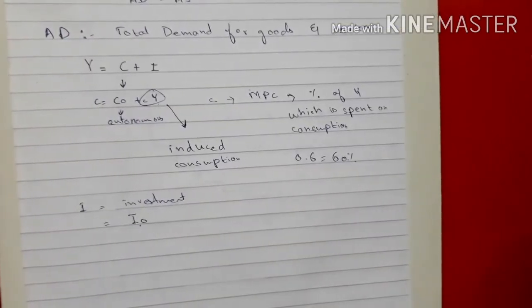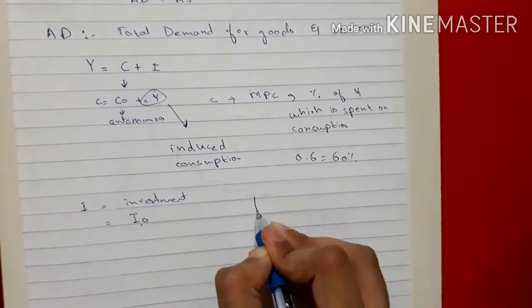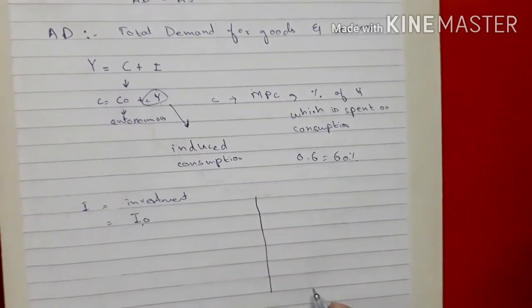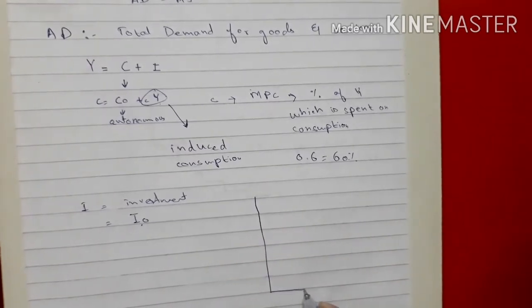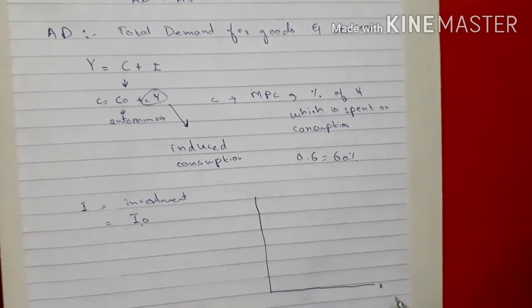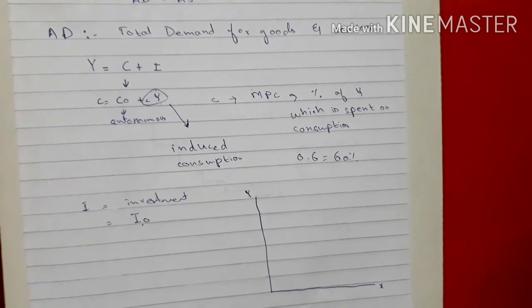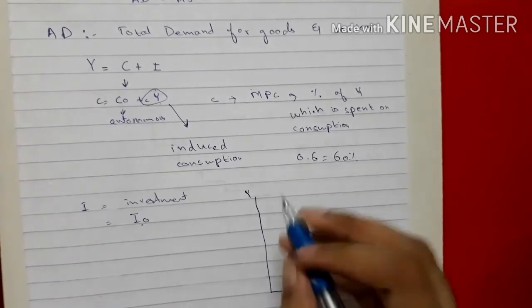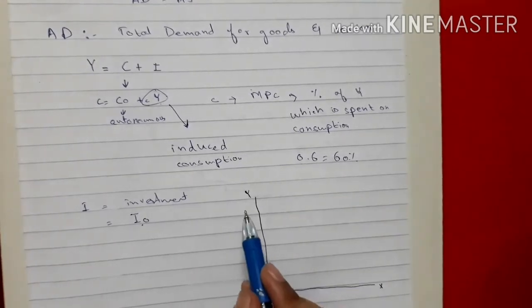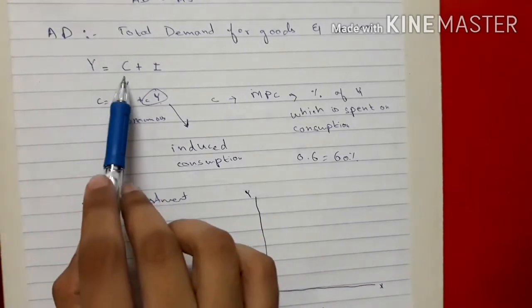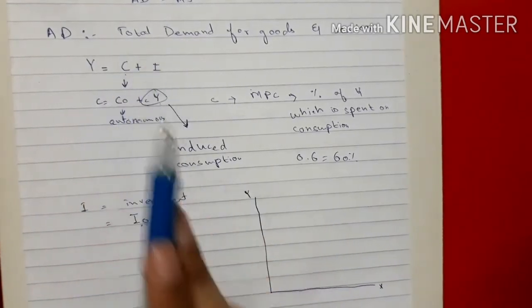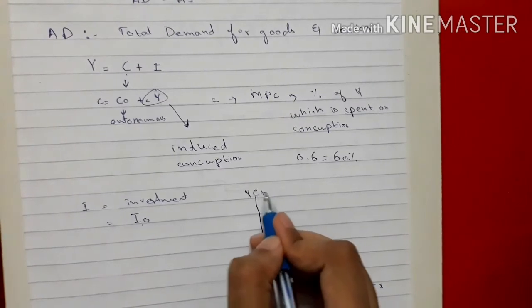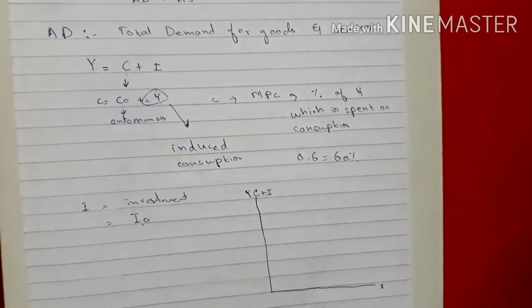Now let's make the diagram of aggregate demand. This is the y-axis, this is the x-axis. On the x-axis we will take national income, on the y-axis we will take consumption plus investment.